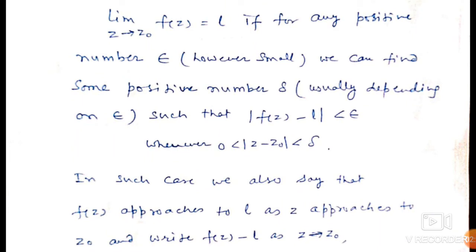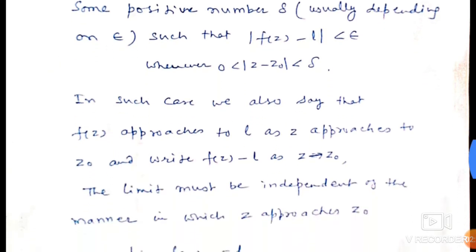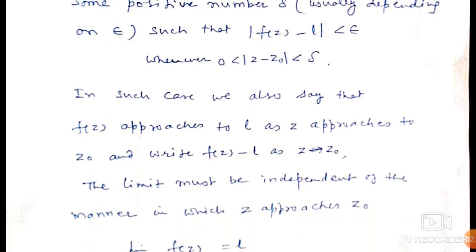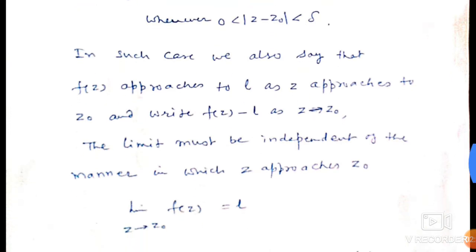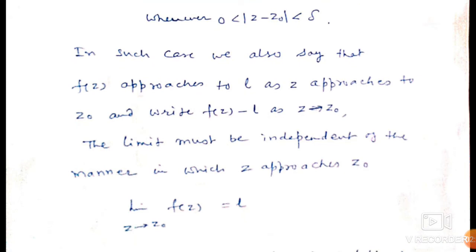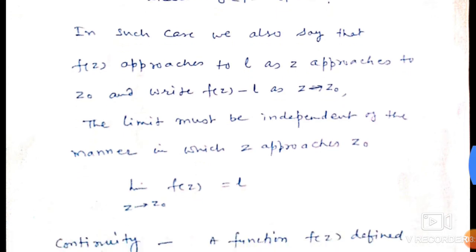This is the limit, if for any positive number epsilon, however small, we can find some positive number delta, usually depending on epsilon, such that modulus of f of z minus L is less than epsilon whenever modulus of z minus z0 is less than delta and greater than 0. This is the definition of limit.